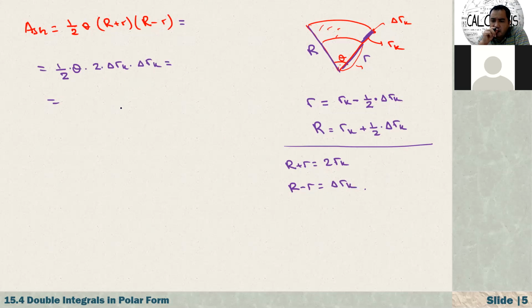I think it's 2rk, sir. After that, it's 2rk, right? Yes, R plus r is 2rk. So here we have then theta times r sub k times delta rk.